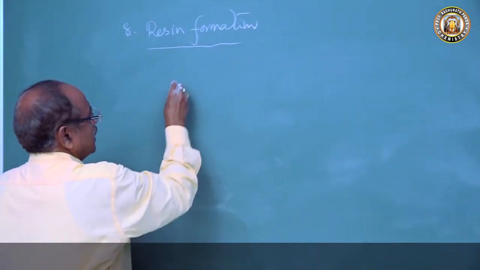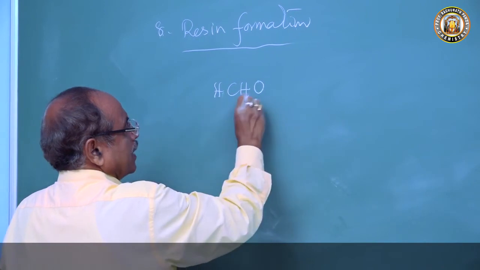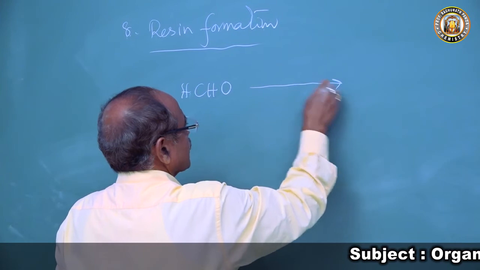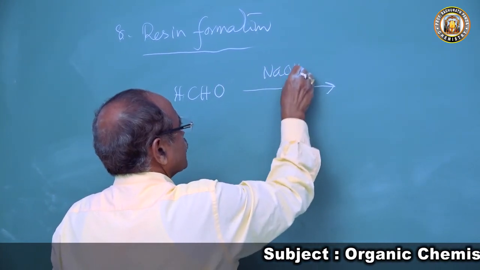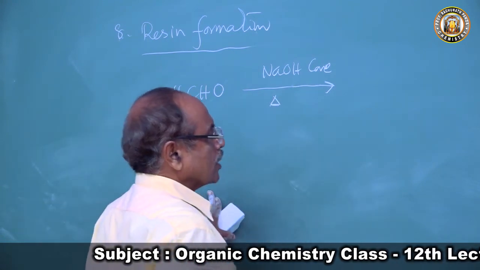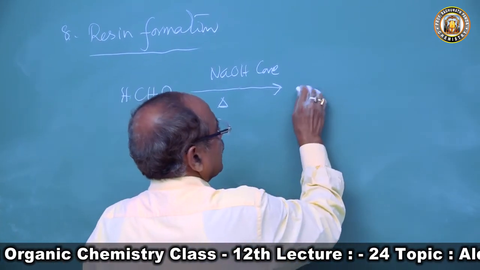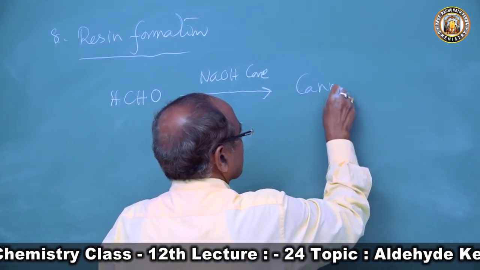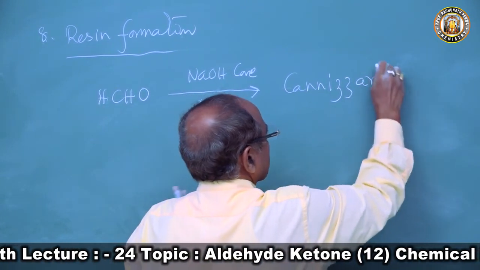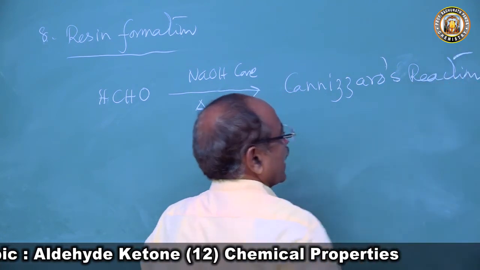Formaldehyde, HCHO, does not form resin, but when heated with concentrated sodium hydroxide, it undergoes mutual oxidation reduction. It undergoes the Cannizzaro reaction.